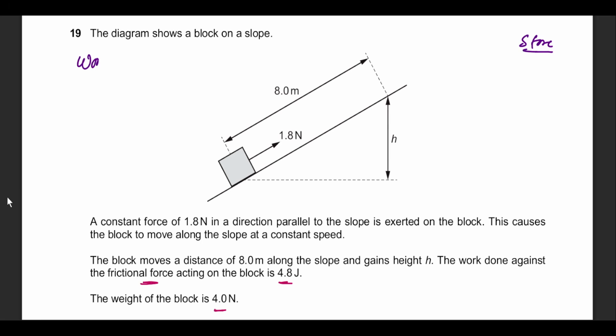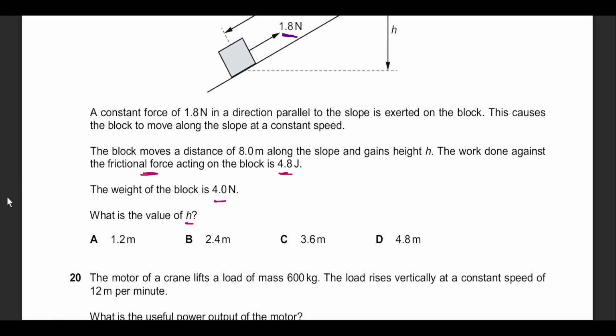So work done as an energy investment in the system will be simply F into d. Which force is doing this job? 1.8 newtons, for how long a distance? That is 8 meters, which is 1.8 multiplied by 8. Now this gives me 14.4 joules of energy investment into the system. Now let's find the losses of the system.